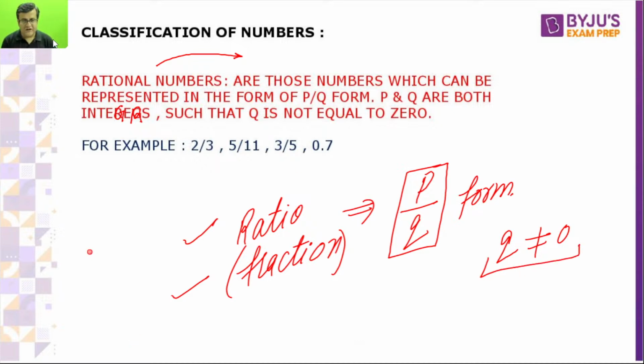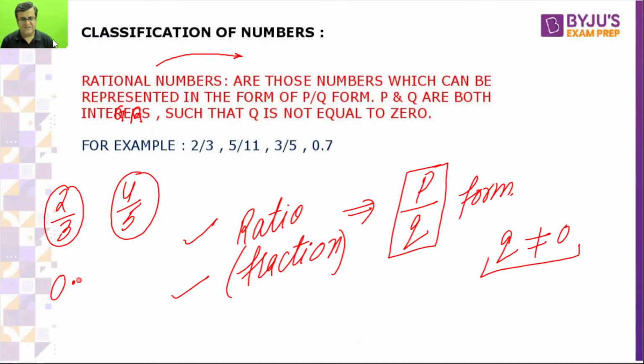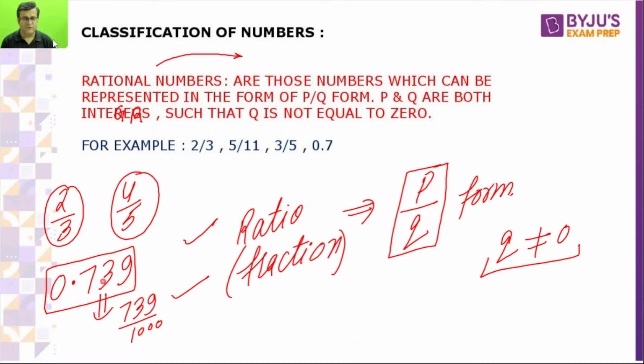I will ask you, is 2 by 3 rational or not? Tell me fast. Yes, 2 by 3 is rational. If I ask you 4 by 5 is rational or not? 4 by 5 is rational. Is 0.739 rational or not? Yes, 739 by 1000, this is P by Q form. Now if I ask you 27 is rational or not, tell me.